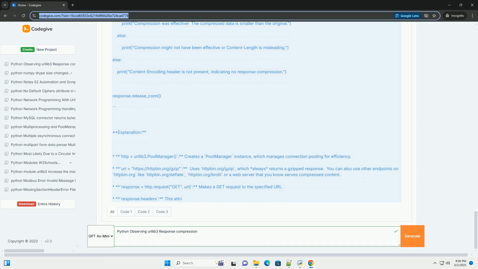ModuleNotFoundError: No module named brotli. This error means the brotli package is not installed. Install it using pip install brotli.